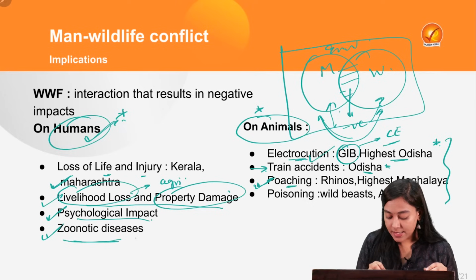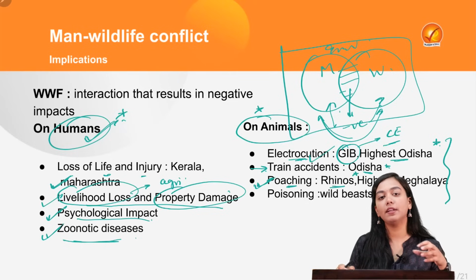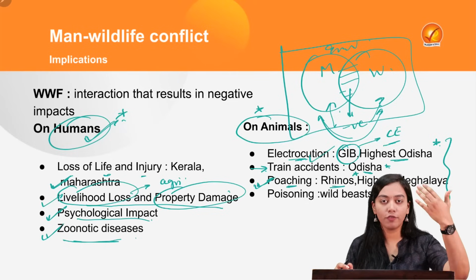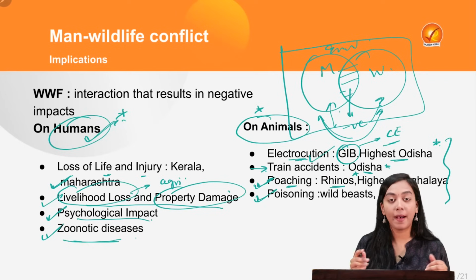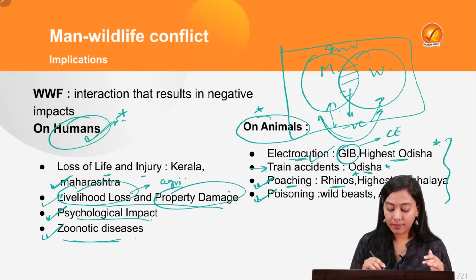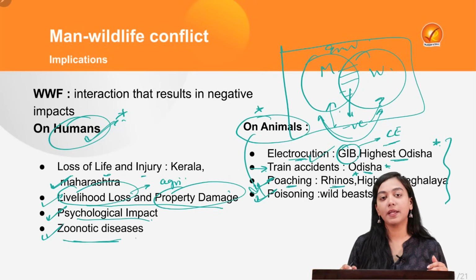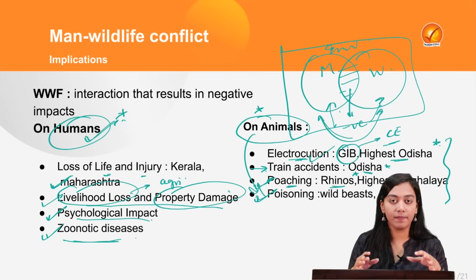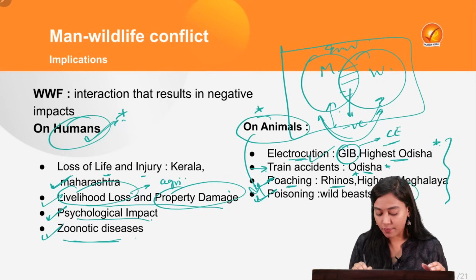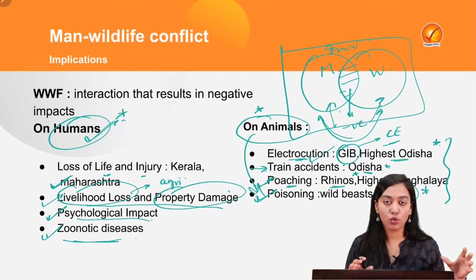In poaching cases, rhinos have been poached specifically in Meghalaya, where they have been found trawling around the transboundary of Assam and Meghalaya. And then poisoning can also be another impact of their interaction, where animals face the brunt of being poisoned, specifically wild beasts, because they can possibly have implications on humans, so humans poison them. This is also seen largely in the case of Assam. So these are some of the cases where we have shown the implications.